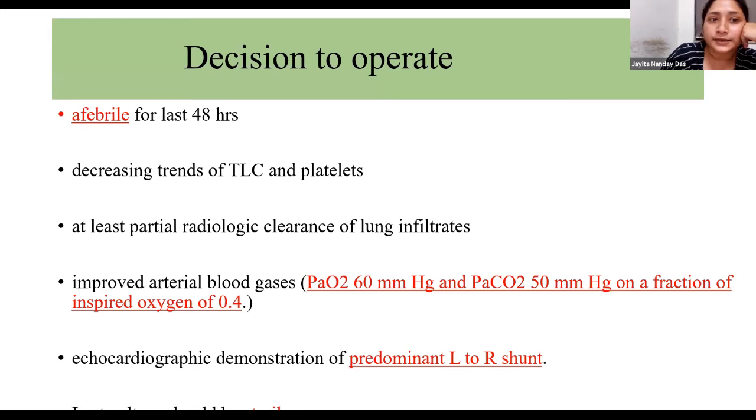Now we followed the protocol for when to operate. The child should be afebrile for at least the last 48 hours. There should be a decreasing trend of leukocyte and platelet counts. There should be at least partial radiological clearance of lung infiltrates, improved arterial blood gases, echocardiographic demonstration of predominant left to right shunt is a must, and at least the last culture should be sterile.